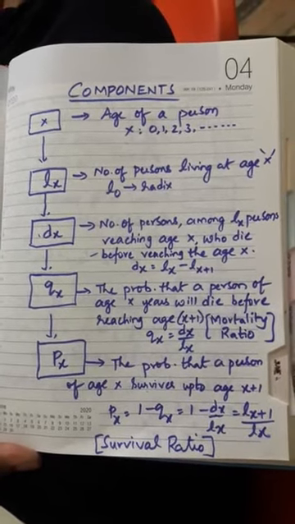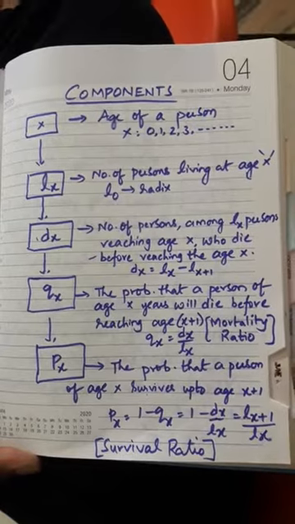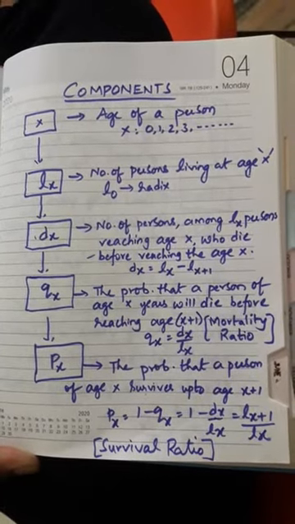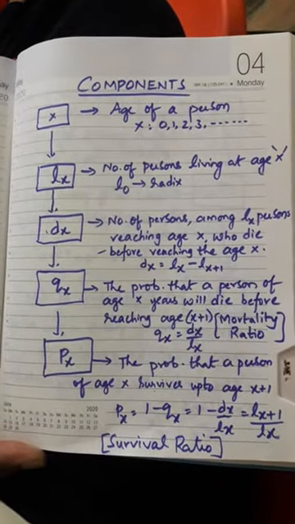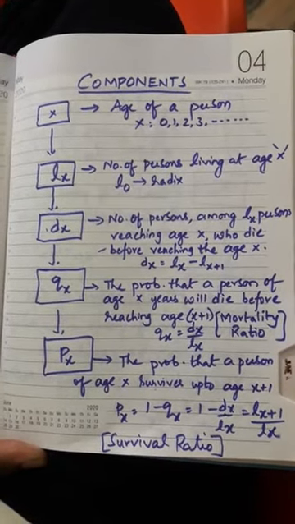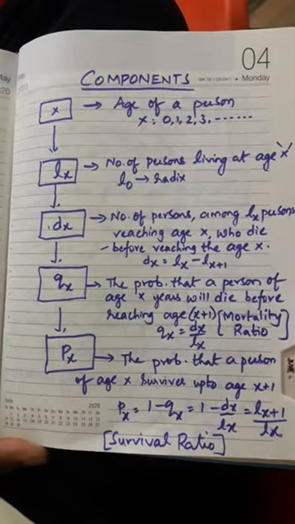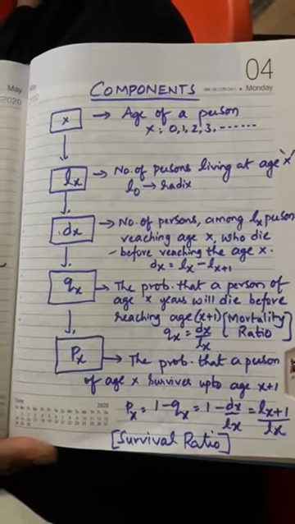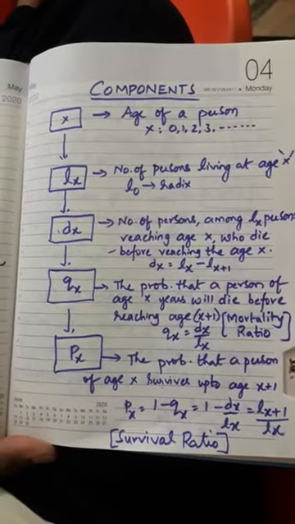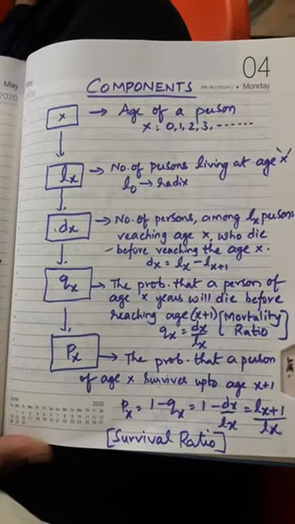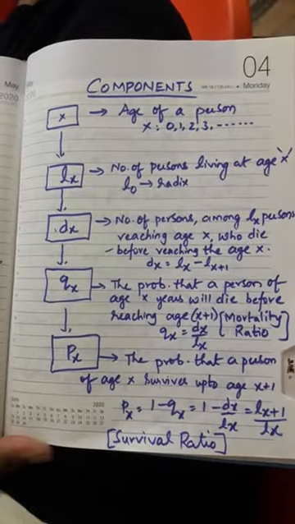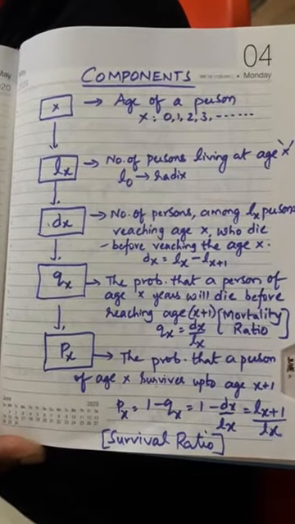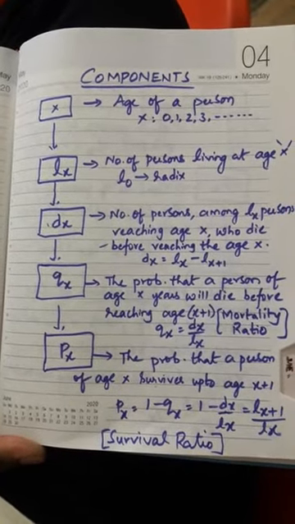Next, lx, small lx, I am just stressing upon small lx: the number of persons living at age x. In the above content, x is the age of a person, 0, 1, 2, 3 and so on. If a person is having age 2, I mean a 2 years male child, lx means those who are having 2 years age, all those persons we can take as lx. You got my point, right?